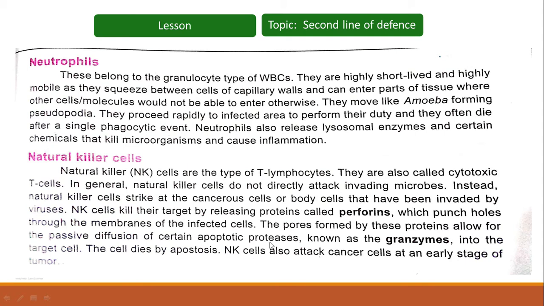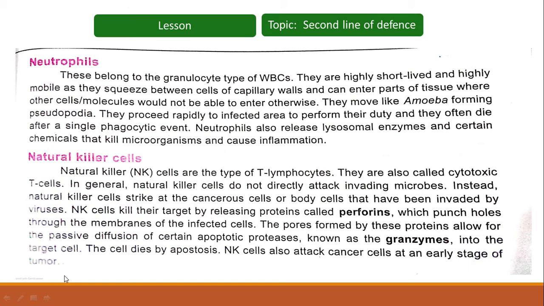Apoptotic proteases are protein digesting enzymes that can cause programmed cell death of those cells which are not doing any particular job now, or which have been destroyed by the microbes. Those apoptotic proteases are known as granzymes.